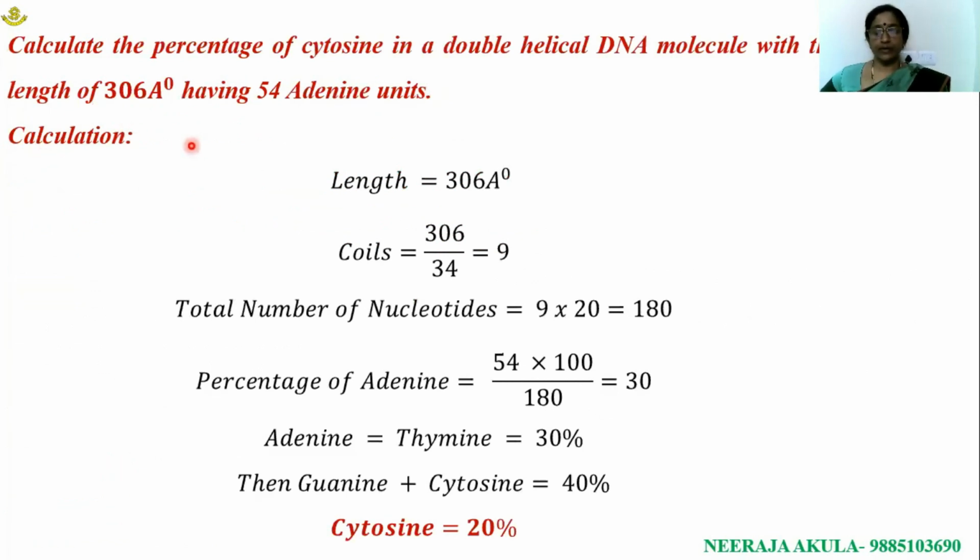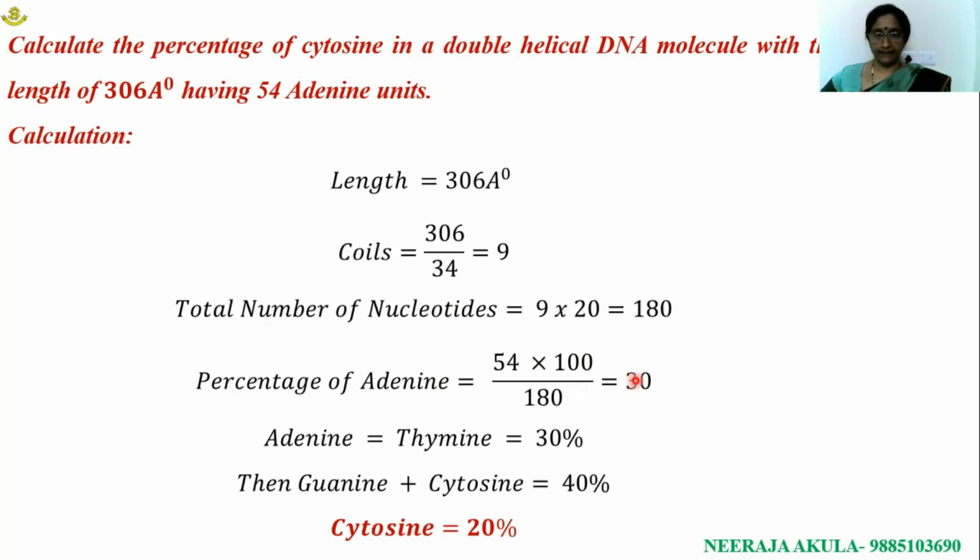Here is another possible question which we can expect. Calculate the percentage of cytosine in a double helical DNA molecule with a length of 306 angstroms having 54 adenine units. The length of the DNA is 306 angstroms. We have to calculate the total number of coils, which is 9 coils. In each coil, 10 base pairs are present, so 20 nucleotides per coil. With 9 coils, totally 180.